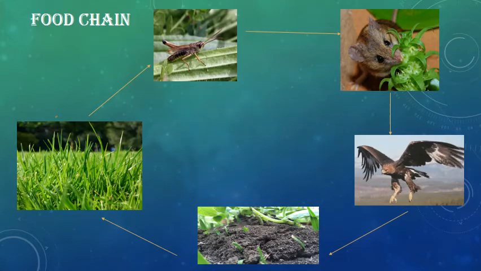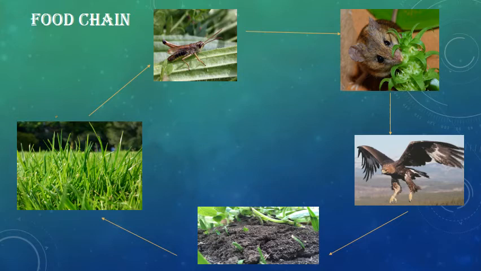Now children, you all can see on your screen the diagram of a food chain. Now here the grass is eaten by the grasshoppers. You all can see the arrow mark. Now the grasshoppers are eaten by the mice, and the mice in turn are eaten by the eagles. Now children, when the eagles die, the microorganisms break the bodies down and turn them into nutrients. Children, these nutrients along with sun and water cause the grass to grow. This helps the plants and the grasses to grow.